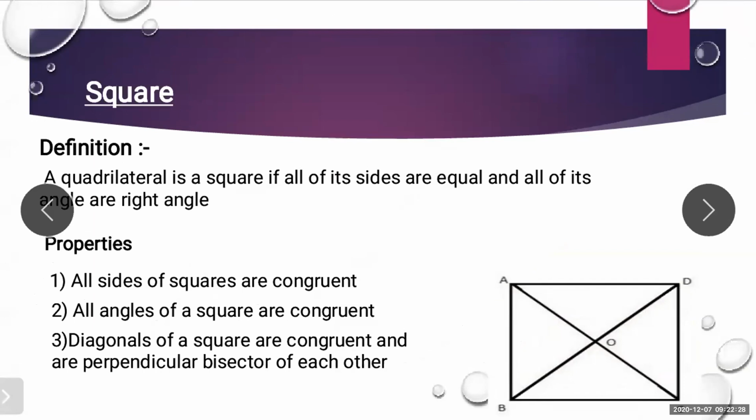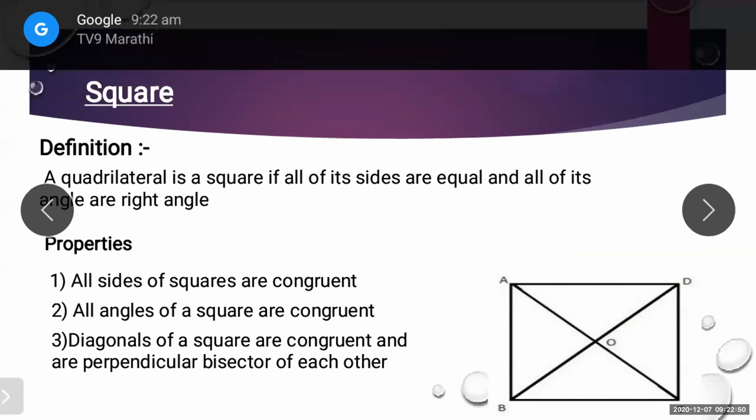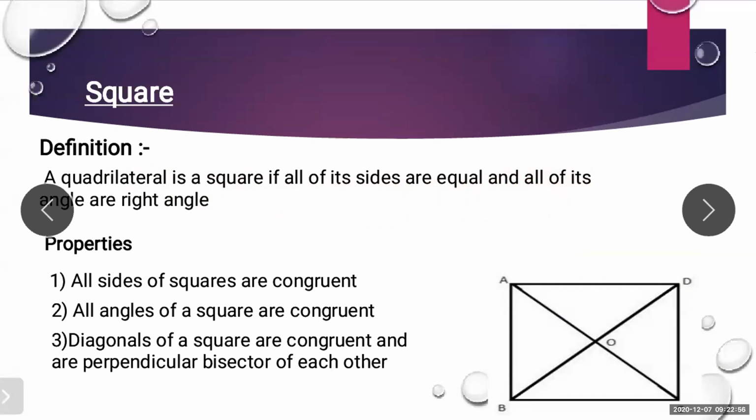Now we'll go to the square. As I told you, all of you are very much familiar with the square right from your childhood. If you ask any small child the shape of this figure, he or she can easily identify whether it is a square or not. The definition is that a quadrilateral is a square if all of its sides are equal and all of its angles are right angles.